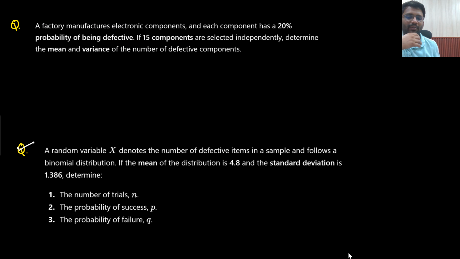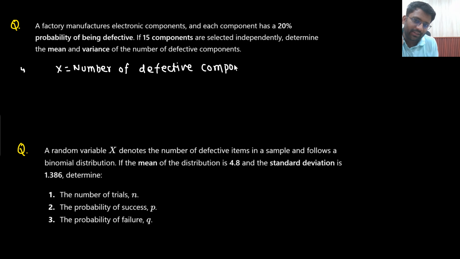These kinds of questions have been already asked, but this kind of question can also be asked. A factory manufactures electronic components, and each component has a 20% chance of being defective. If 15 components are selected randomly and independently, then determine the mean and variance of the number of defective components. So what will be my random variable x? The number of defective components.